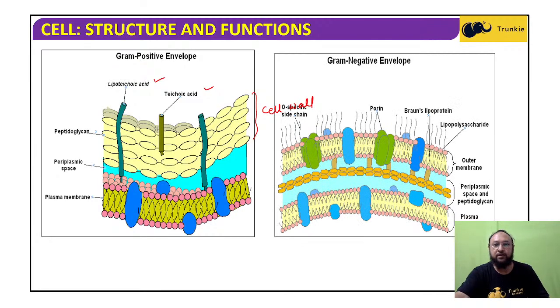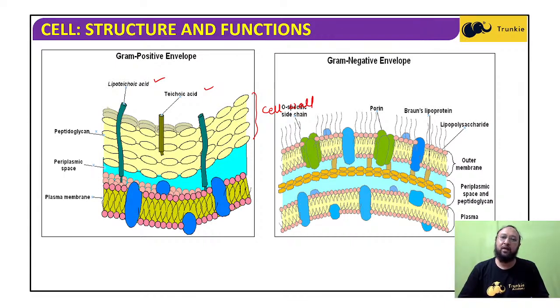Now in the case of this one, you can see the side chain, the porin. These are the plasma membrane, then the periplasmic space, then the peptidoglycan, the outer membrane, then the lipopolysaccharides and the porins, the channels through which substances enter. And this is the gram negative envelope. So they have two layers, you can say a more complex layer as compared to the gram positive.